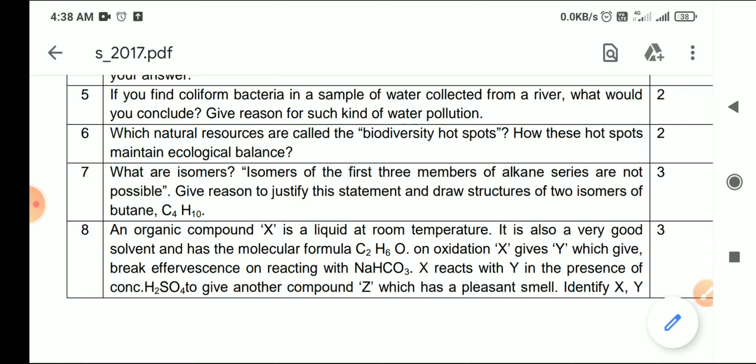But you know what isomers are? Isomers are those which have the same molecular formula but different structure. It means they have different names also. Okay, so in the case of methane, ethane and propane, this is not possible at all.